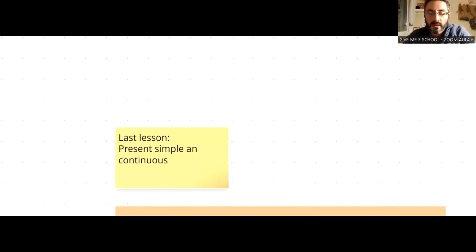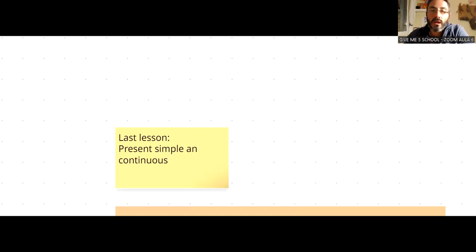Last week we saw the present simple and present continuous. Let's remember a little bit. I am blonde. You are my friend. Present simple and continuous. I am reading. I am speaking. I am looking at you. Okay, that was present continuous. So let's see. This is only one kind of sentence. This is a statement. Okay, afirmación.